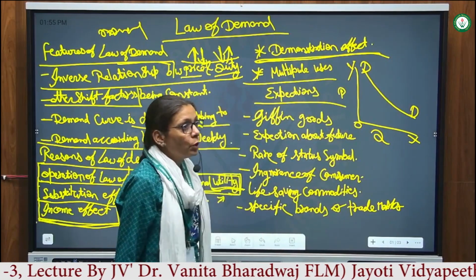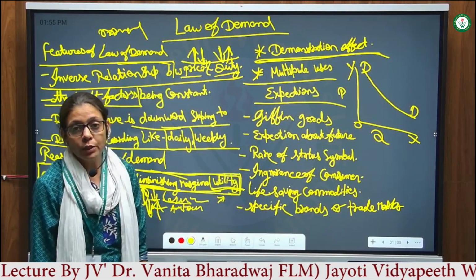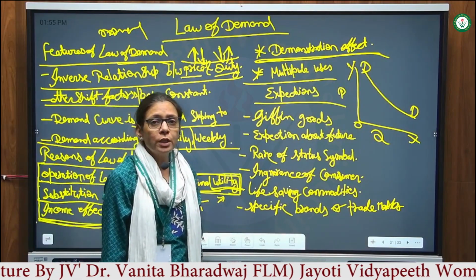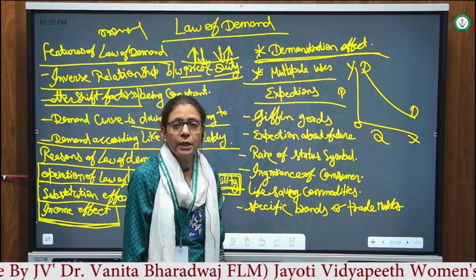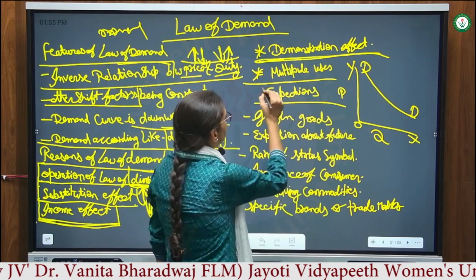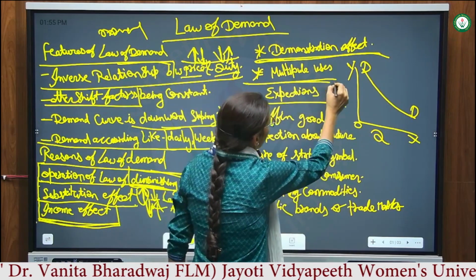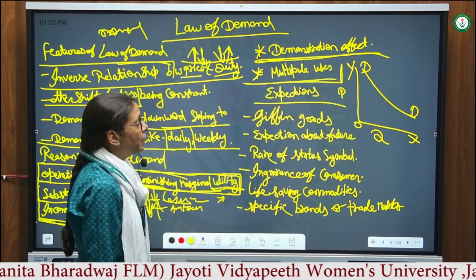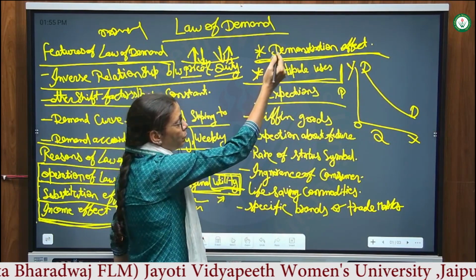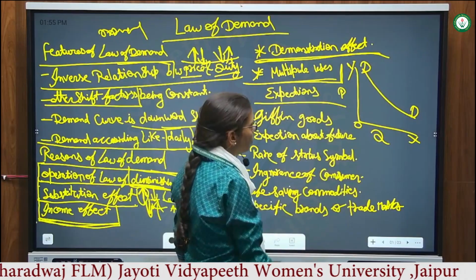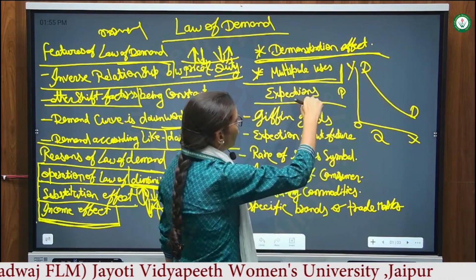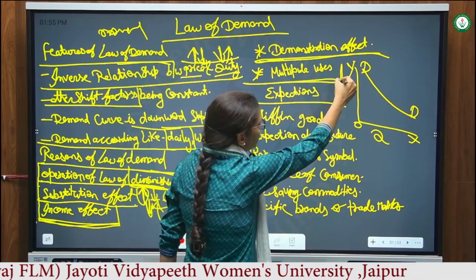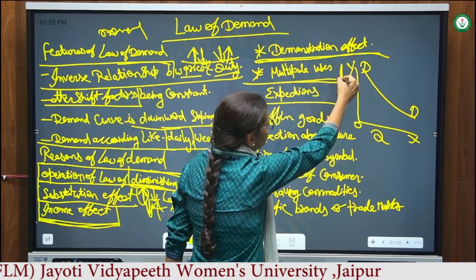When we use a commodity, we have multiple uses of this commodity. We use a commodity in several things, not only a single use. So when a commodity has multiple uses, we buy it when the law of demand is applicable. When prices go up, we will demand less of the commodity. When prices go down, we will use more of the commodity, not only in particular uses but in every use.